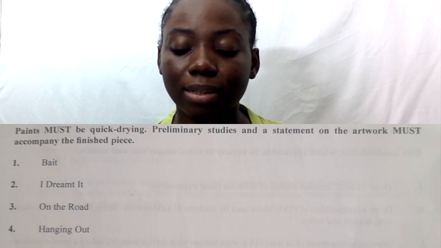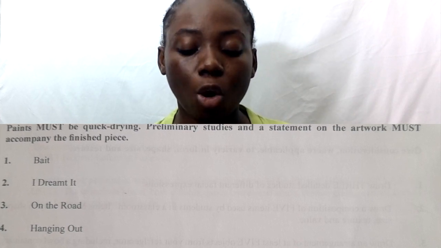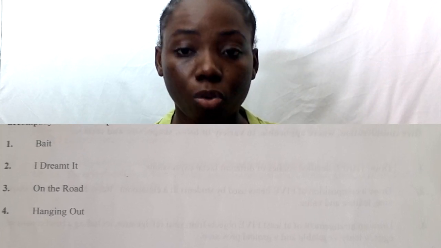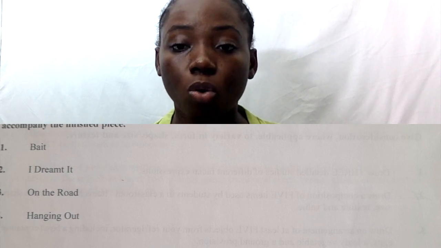Preliminary studies and a statement on the artwork must accompany the finished piece. So number 1, Bait. Number 2, I Dream It. Number 3, On the Road. And 4, Hanging Out. Now all of these themes should be based on your imagination, your idea, your theme. You can still follow up with your same theme. So let's say during class you were using the theme nature. Probably you can still use that nature and tie it back to this one here for your exam.